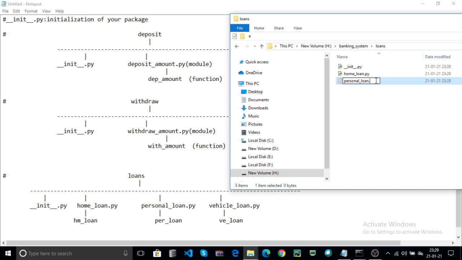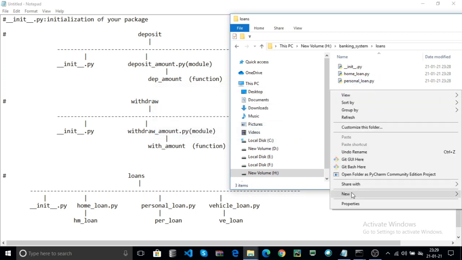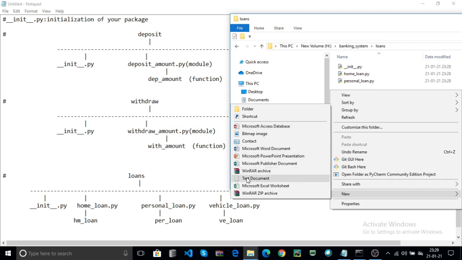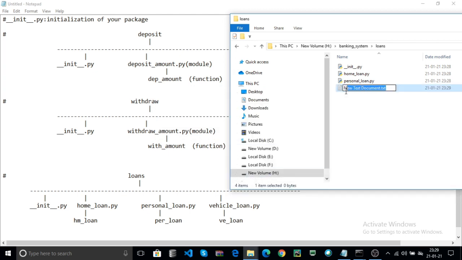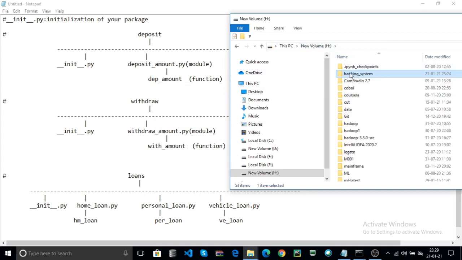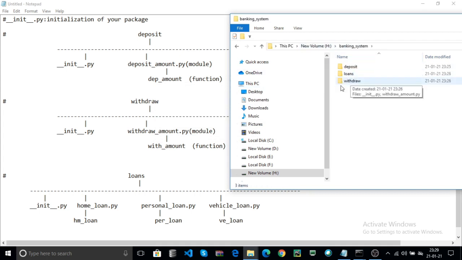The extension is .py, and another module is vehicle_loan.py. These are the setup steps for creating your files. Now write the logic.